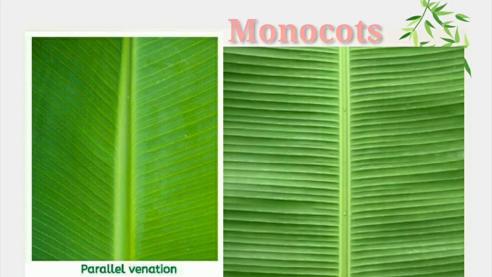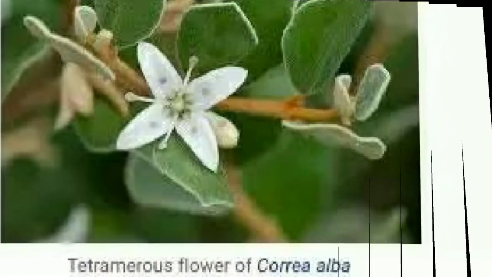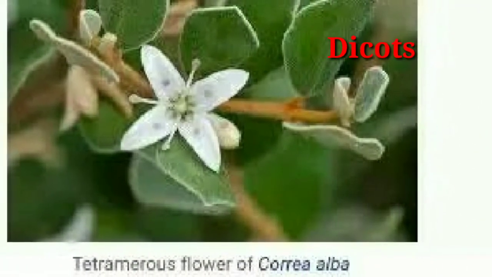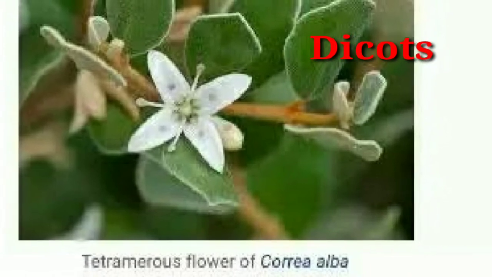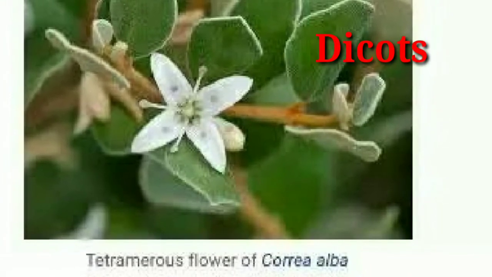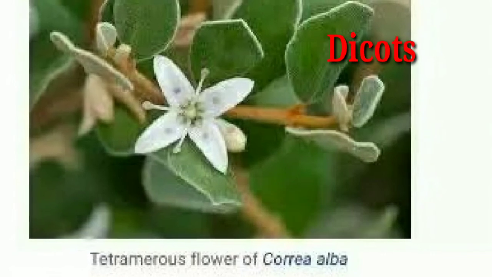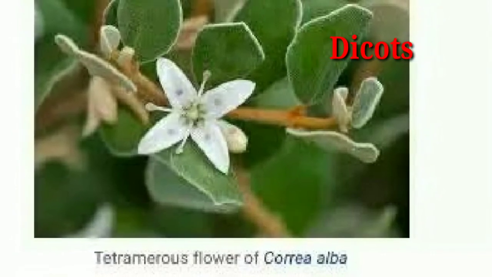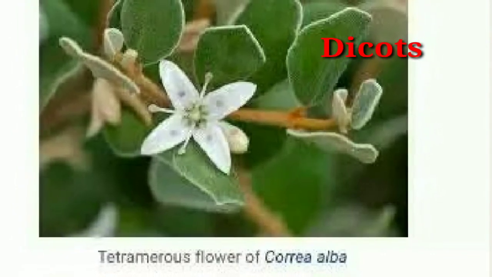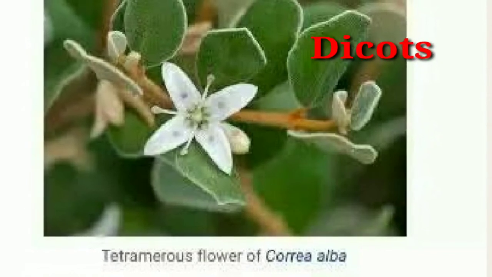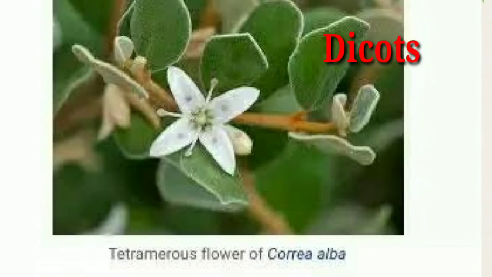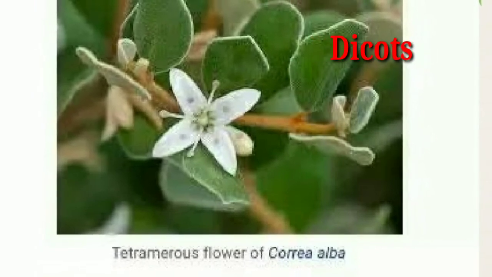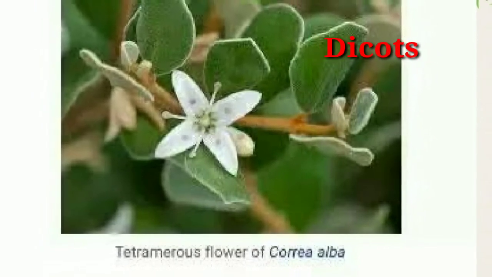Now let's study the difference between dicots and monocots with respect to flower. Flowers in dicots have 4 or 5 parts or their multiples. That means they are tetramerous or pentamerous flowers. What are tetramerous flowers, children?